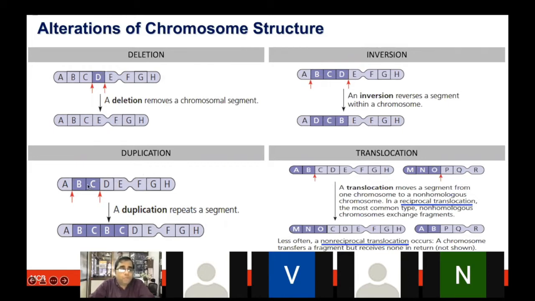Duplication, part of the chromosome gets duplicated. So now you got ABC, BC twice. So some genes are going to overproduce.